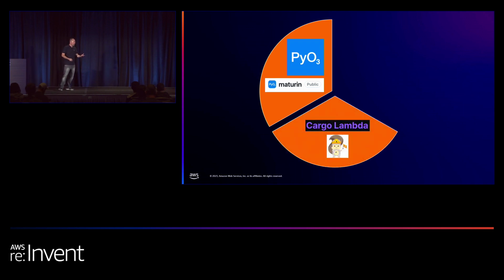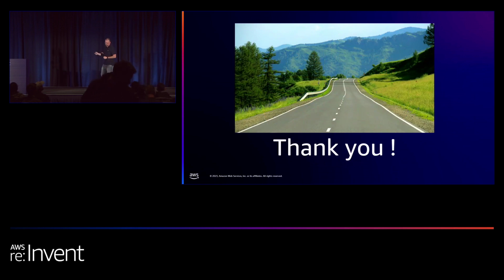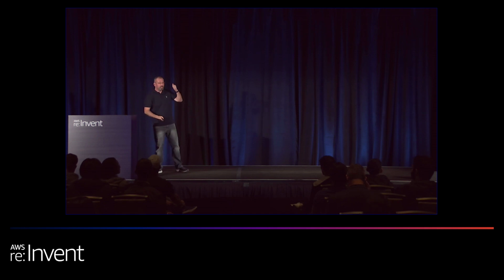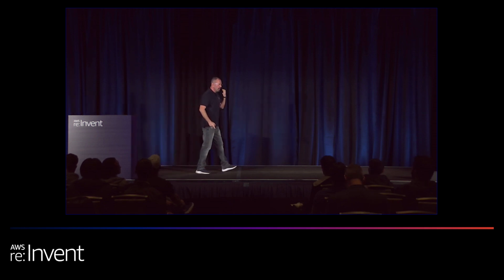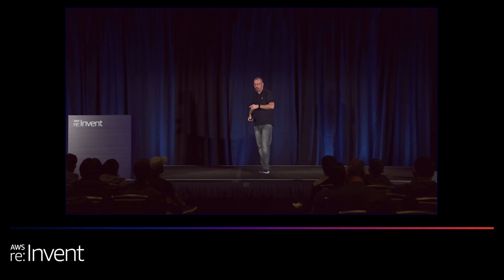Next, when you feel more comfortable, you can search for Lambdas that you can replace from scratch. Start with small Lambdas. Use Cargo Lambda with AWS SAM in order to do that. And last but not least, you can use Lambda extensions in order to share common behaviors across a fleet of Lambdas. That's it. We are done. I know it's a bumpy and long road, but I really think it's worth it. I really hope that the numbers I showed you will change your mind that learning how to use Rust is worth it.